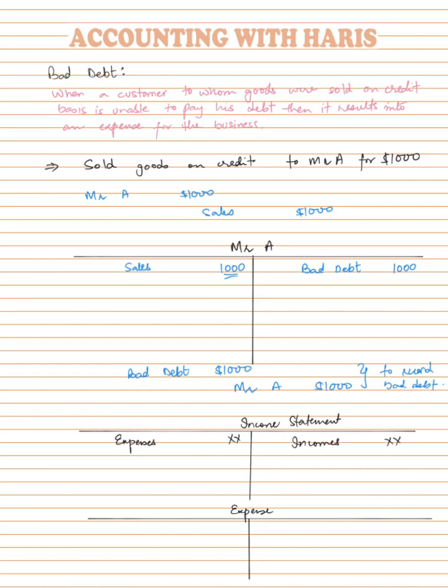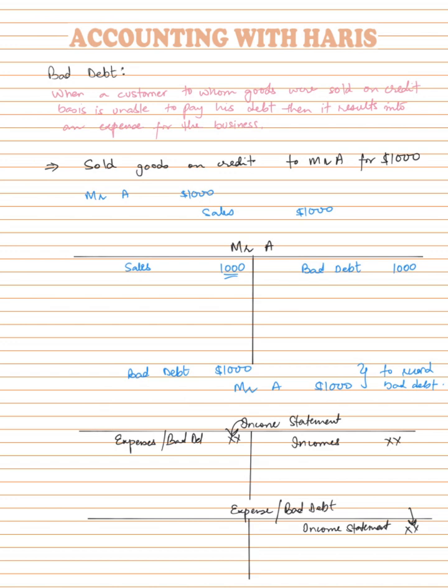So an expense account would have to get credited if the income statement is getting debited. This is what the entry would look like: income statement gets debited and expense gets credited. This is the entry to transfer any expense into the income statement, so we can replace expense by bad debt.